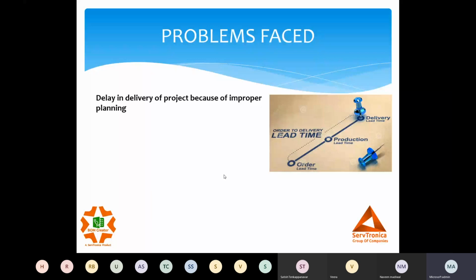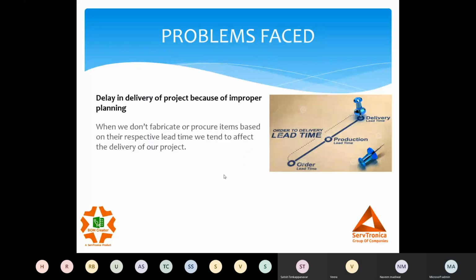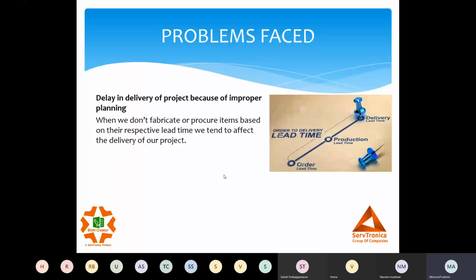Most of the time, we face delay in delivery of projects because of improper planning. Let's say I'm an SPM manufacturer and we have 4,000, 5,000 components and parts. When I say planning, every manufacturing component has its own manufacturing lead time, and every bought out item has its own procurement lead time, the market available lead time.